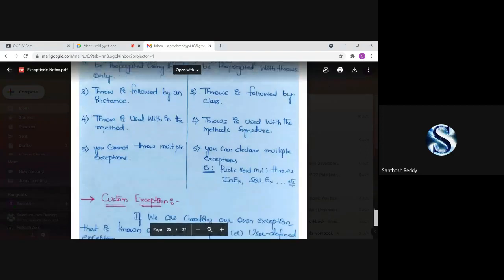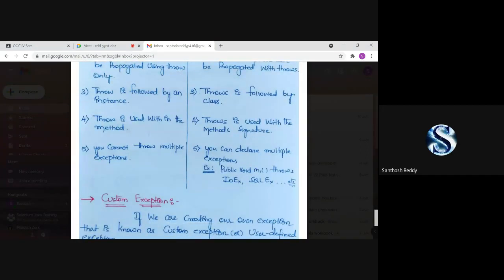Whereas here, we cannot throw multiple exceptions, like throw new ArrayIndexOutOfBoundsException, ArithmeticException, NullPointerException. We cannot throw like this in a single line. Whereas with throws, we can write n number of class names with the method declaration.